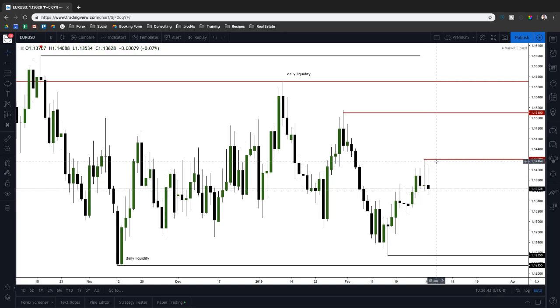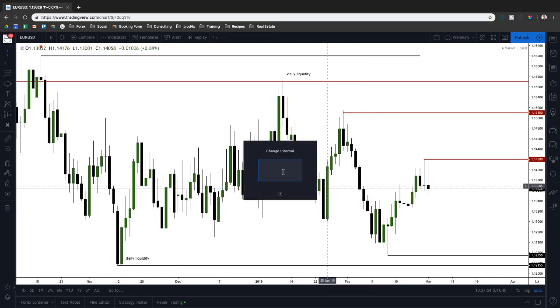Ideally, I do not want to see them break above 1420, which is Thursday's high. If we do get above 1420, then we could see a deeper run into the 1.15 big figures, clear out some liquidity here. But for the most part, I would expect this thing to continue lower from Thursday's high and just continue selling off. Okay, so let's move into an hourly. I want to show you guys something really quickly.